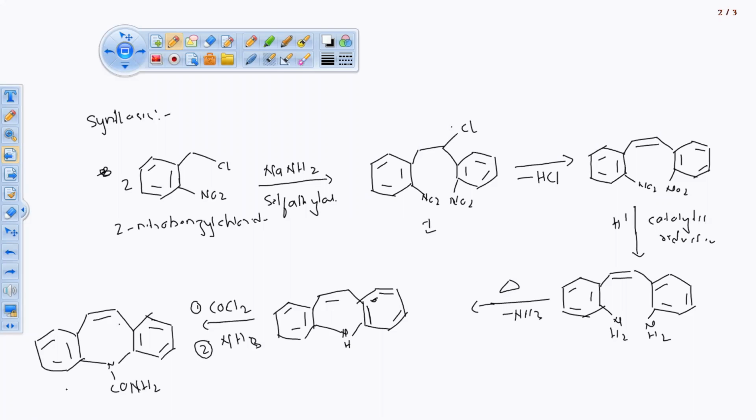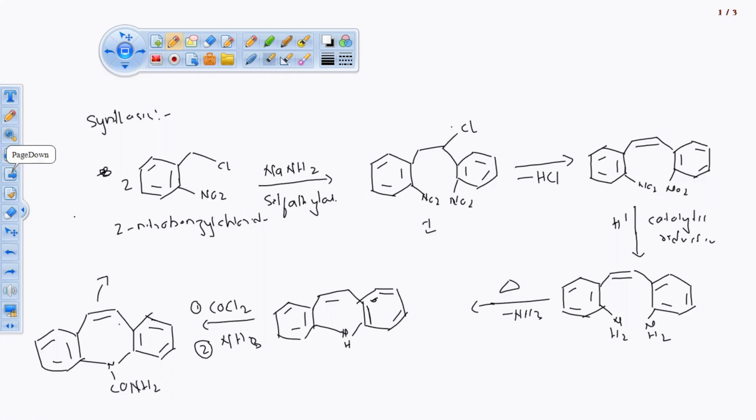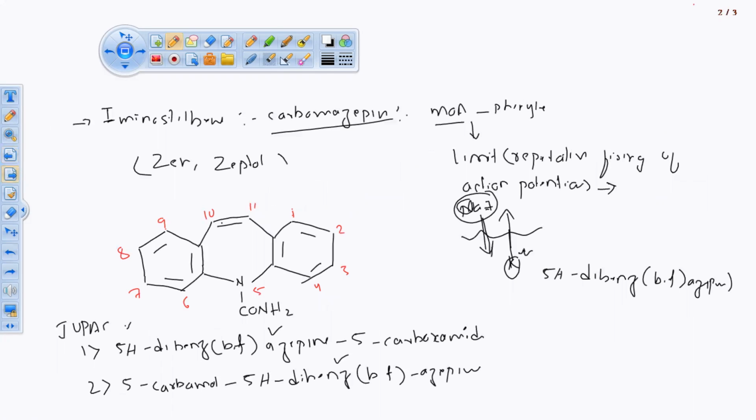Now the metabolic process, if you look at how this drug will get metabolized when it reaches the target site. I said this earlier too: between the 11 and 12 carbon atoms we have a double bond. So when the drug acts at the target site, it will undergo metabolism with the oxide ion present in the receptor target parts.